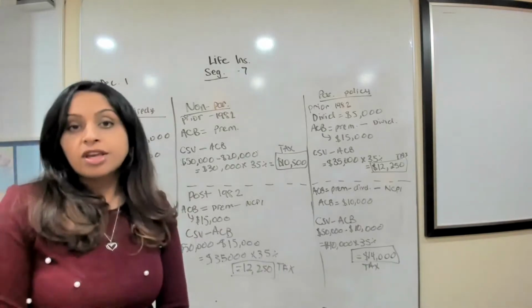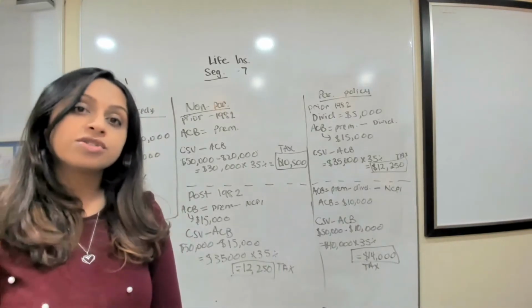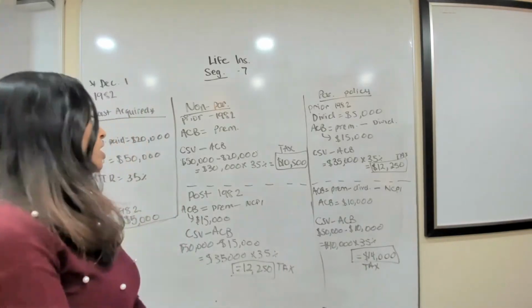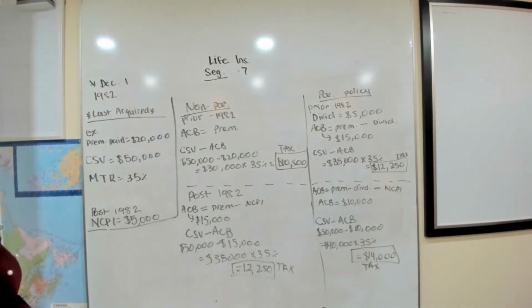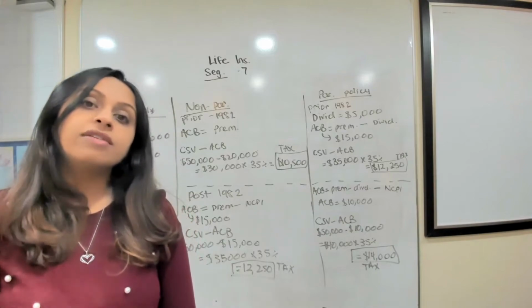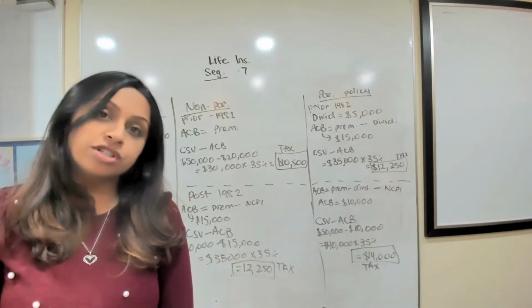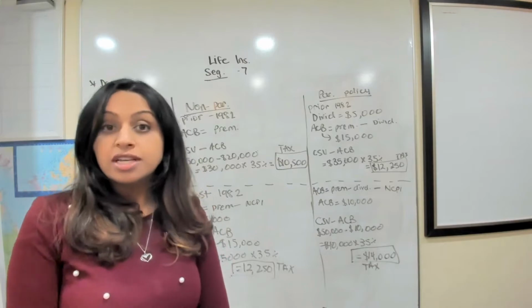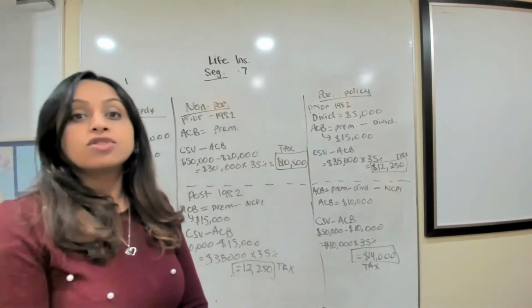And again, grab a calculator and do the calculations with me, just so it will make more sense if you do it yourself. So prior to 1982, when you need to figure out the taxation, you have to find the ACB, which is your accumulated cost base. Generally, ACB is described as your own cost, right?